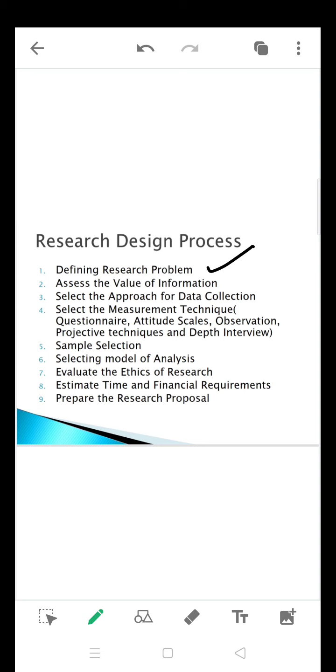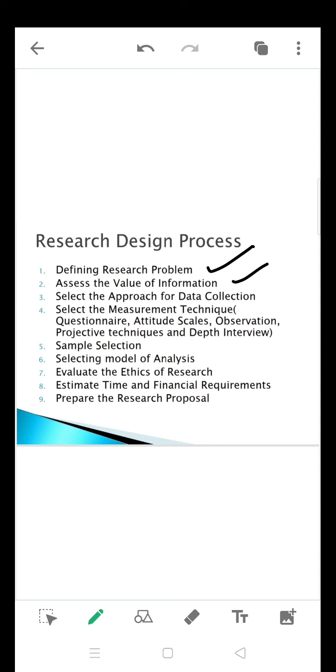Assess the value of the information. You need to assess the value of information, meaning how it is needed and how it is required for society. So the value needs to be assessed by the researcher: either my research is going to be useful for someone or not.